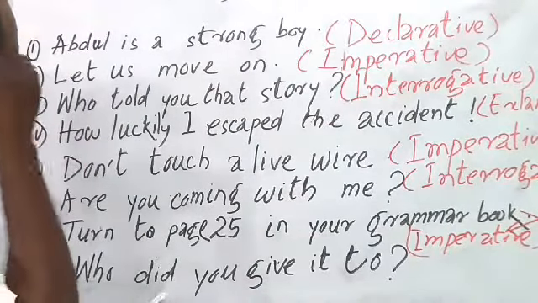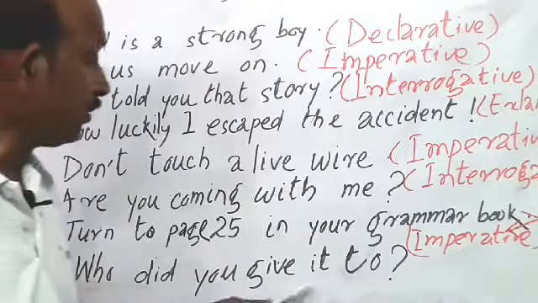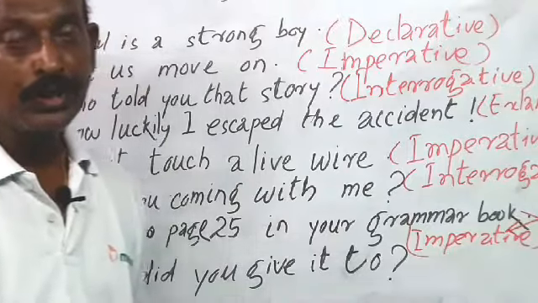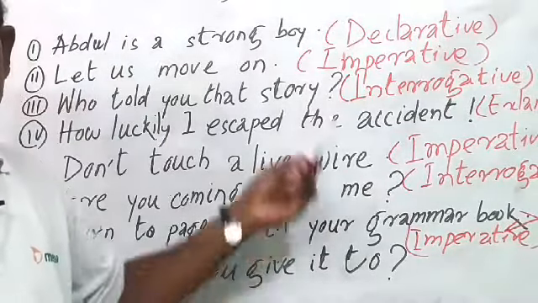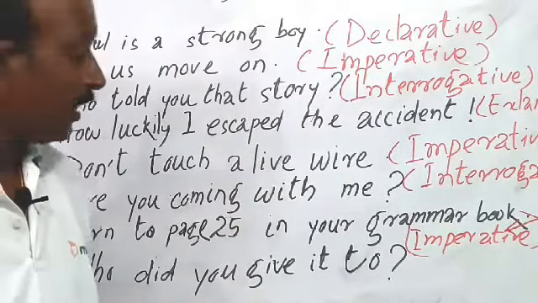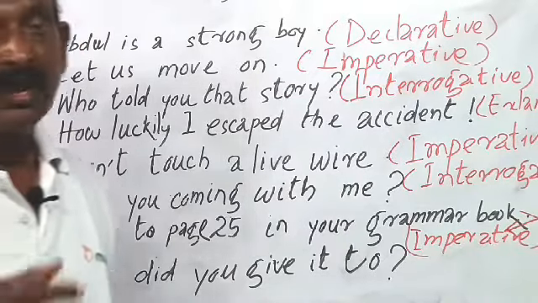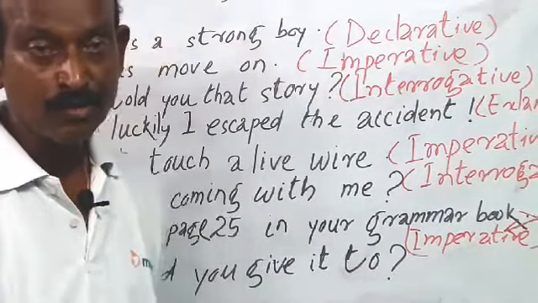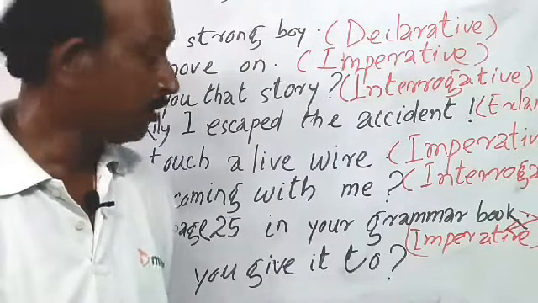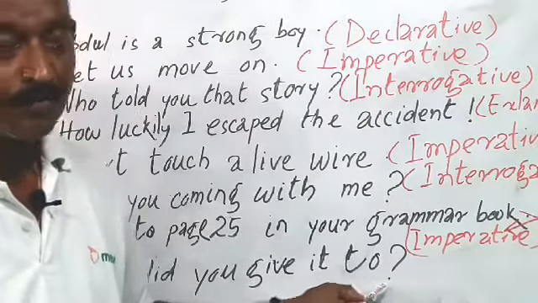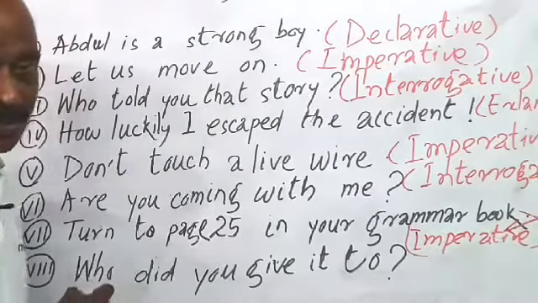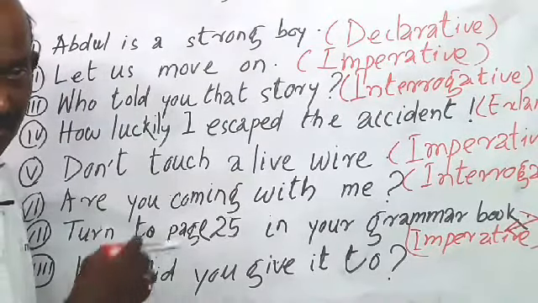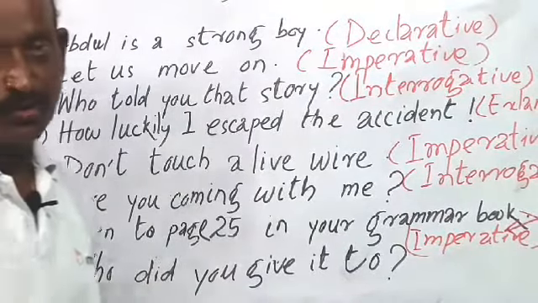And the last question, who did you give it to? Previously I have told about this, and this one also seeks an inquiry or asks the fact. This is a question because it ends with a question mark, and side by side it also begins with a WH word, and so it comes in the WH group, WH question.